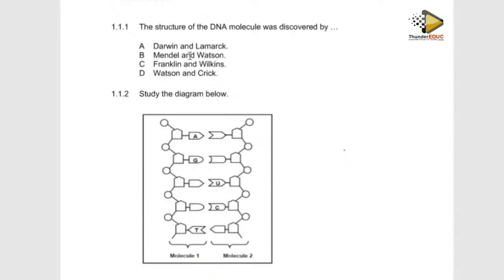There are a lot of people involved in DNA, but based on our examination guideline, it's only 4: James Watson, Francis Crick, Maurice Wilkins, and Rosalind Franklin. James Watson and Francis Crick were together, and Maurice Wilkins and Rosalind Franklin were also together. James Watson and Francis Crick brought up the final DNA structure.